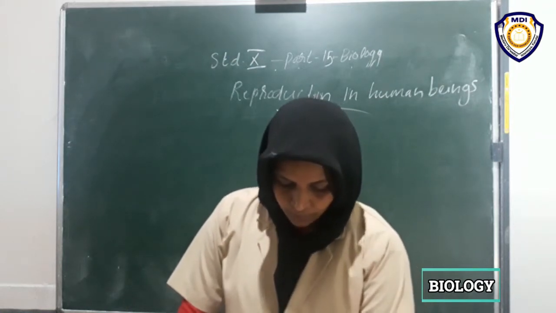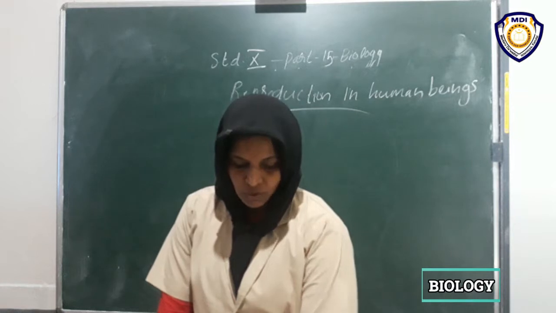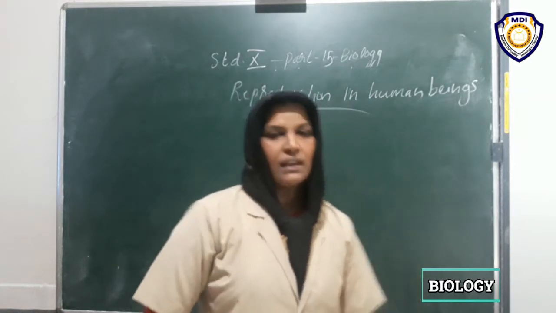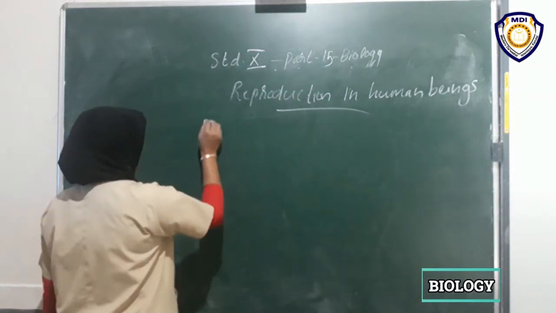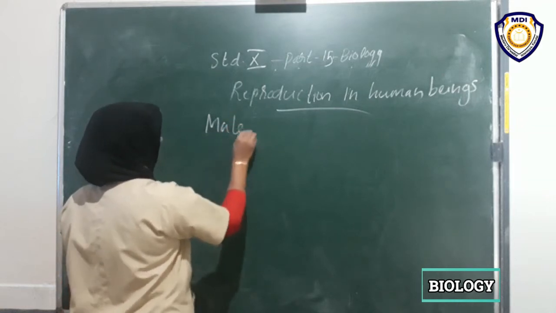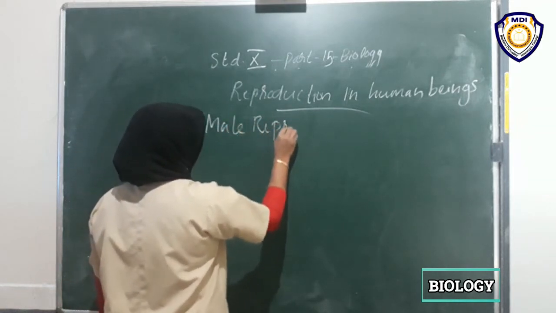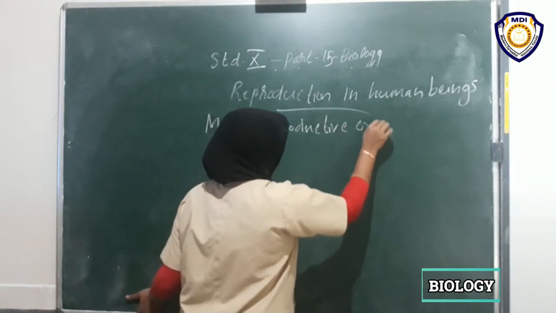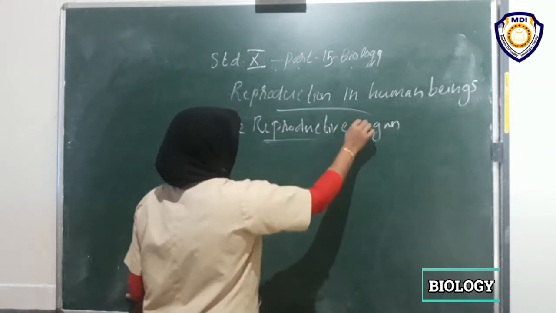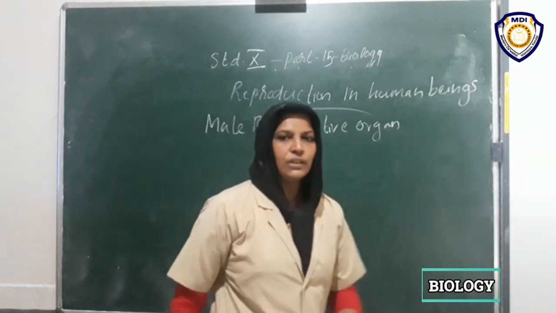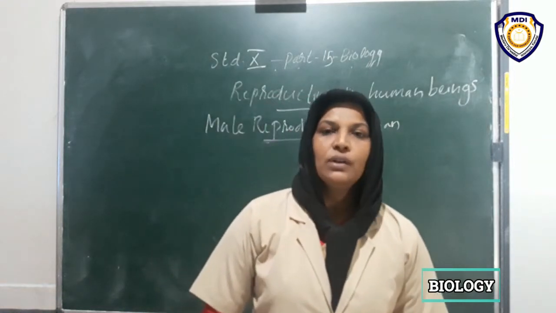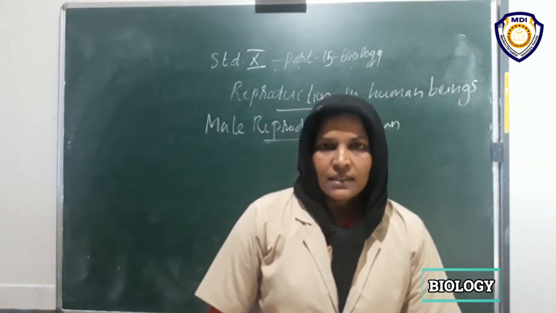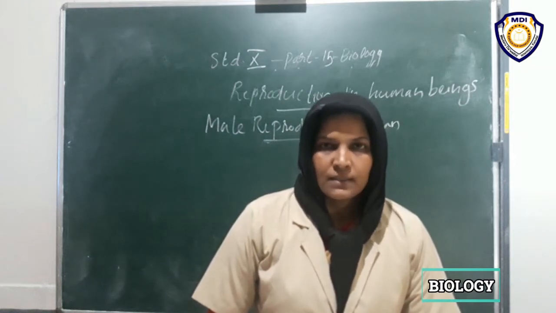Anyway, okay. Next, let's discuss the male reproductive organ. Children, take your textbook and look at the given diagram and identify the labeled parts.